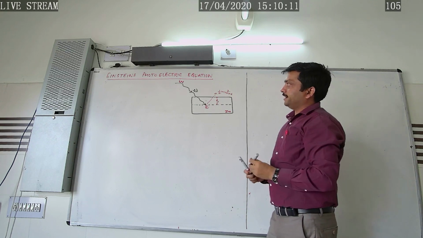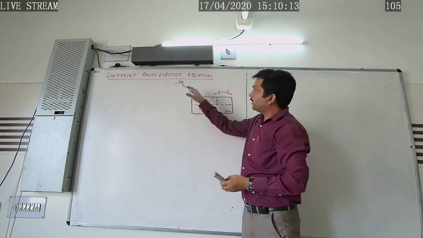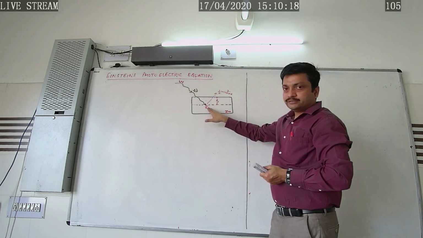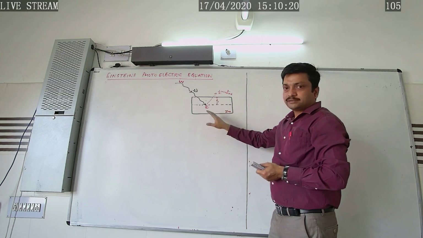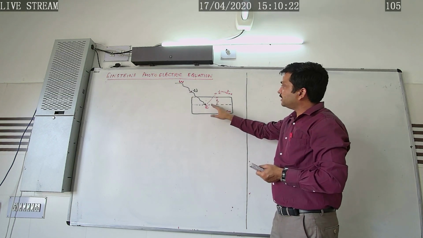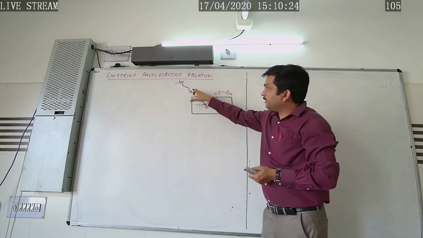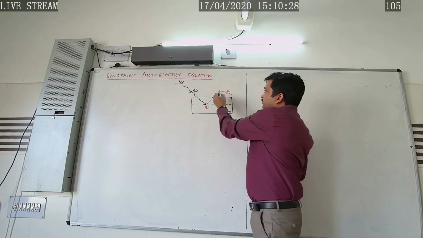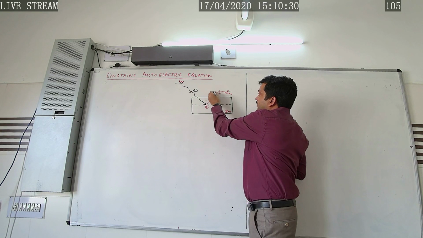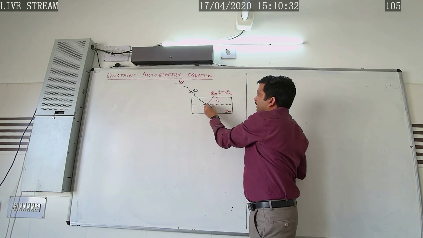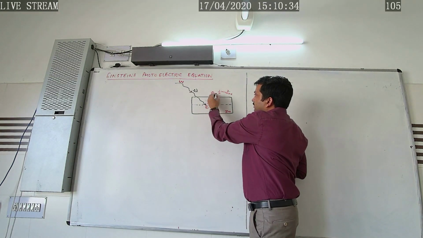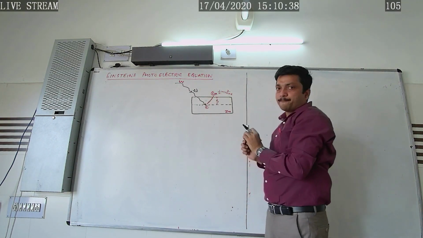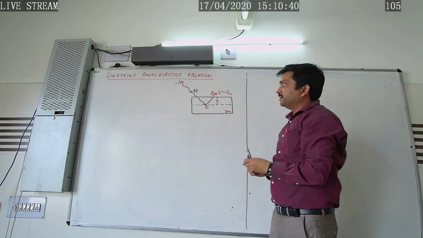So according to Einstein, the energy of the incident radiation is utilized by the electron in two ways. Some part of this energy is utilized by the electron to overcome the work function, and the rest of the energy of the incident radiation is utilized by the electron to get the maximum kinetic energy.